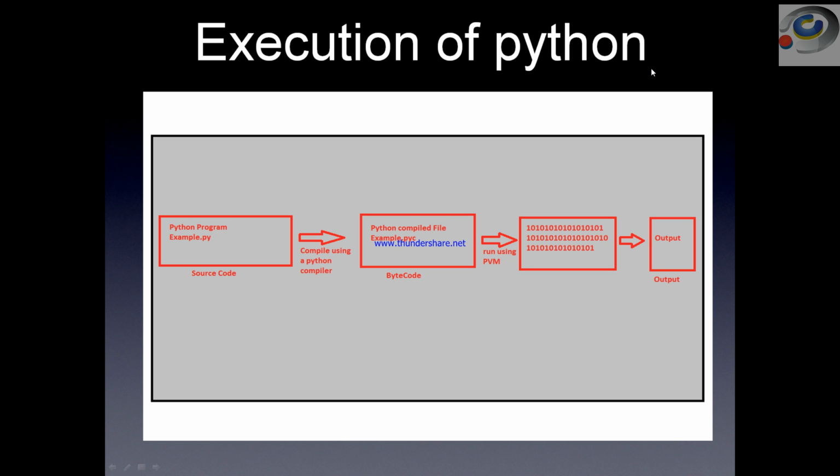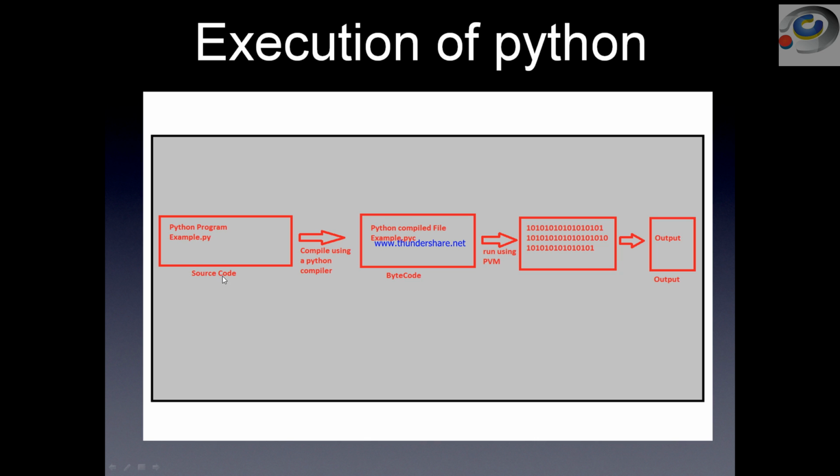When we write a Python program, let us assume we have taken a program called example. Remember, all Python programs take an extension of .py, just like Java's extension is .java and C#'s extension is .cs. Similarly, Python's extension is .py, so we have example.py.